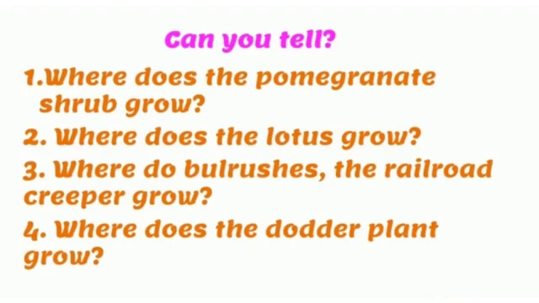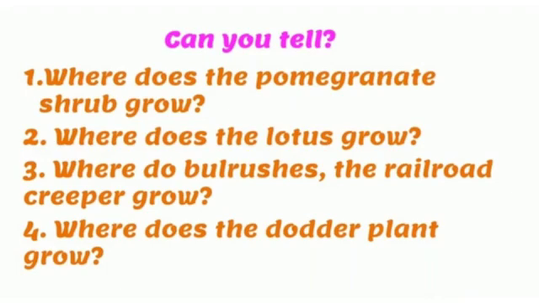Where do bulrushes and railroad creepers grow? Bulrushes grow near water sources, near the banks of water bodies. Railroad creepers are seen growing on the compounds of houses and on the roadside. It cannot grow without support as the stems are green, soft and flexible.